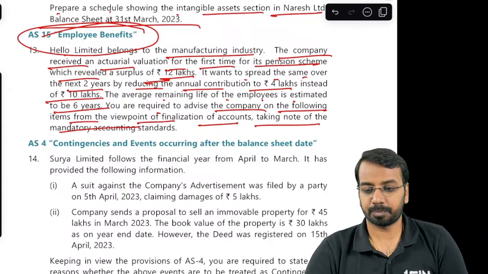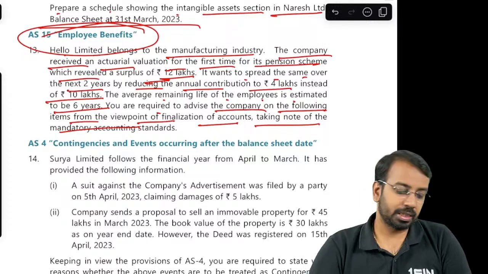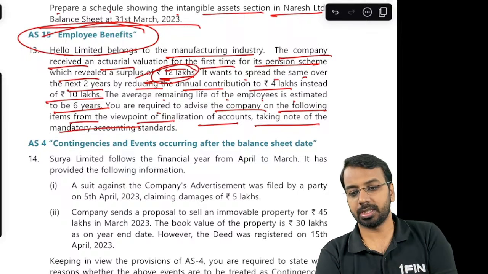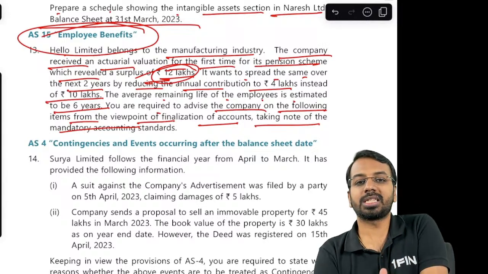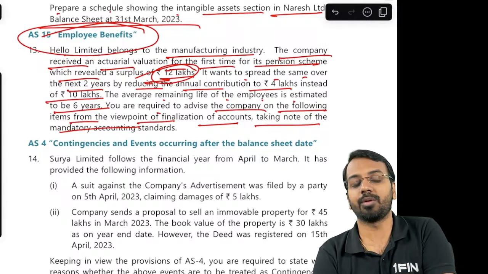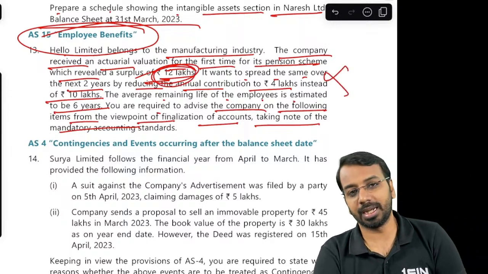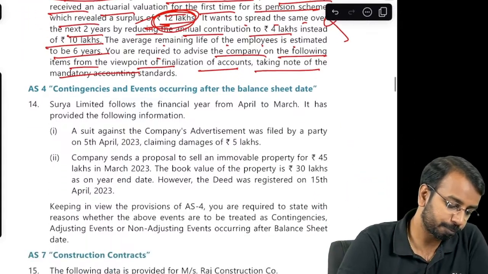Now, what they have said is, there is a surplus of 12 lakhs. Now, please understand, actuarial gains or losses as per accounting standard 15, you have to credit it to P&L. There is no concept of deferring it and amortization under accounting standard. So, this treatment is not valid. Entire 12 lakhs, you have to credit it to the P&L in the year in which the surplus arose. Okay.